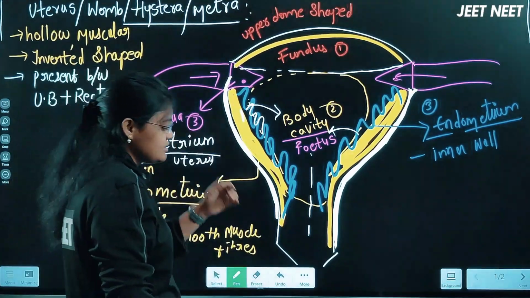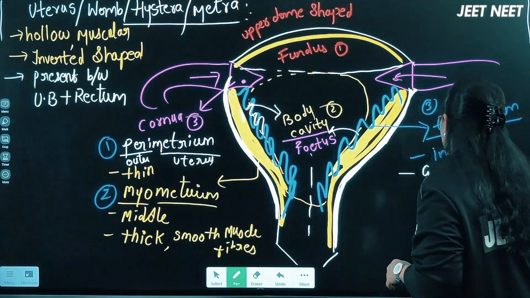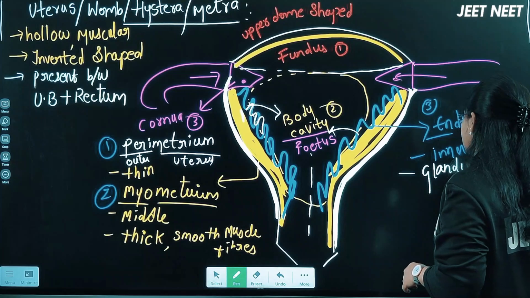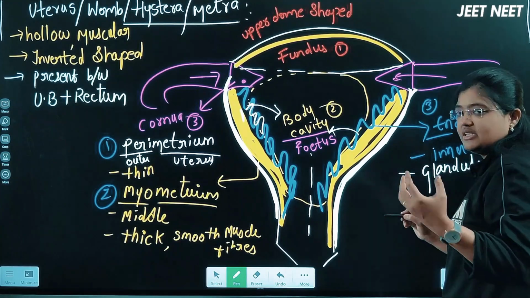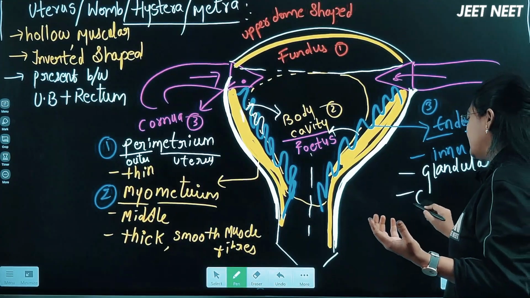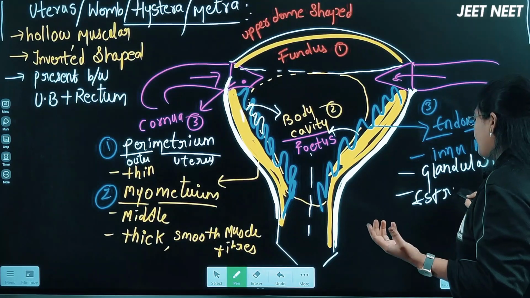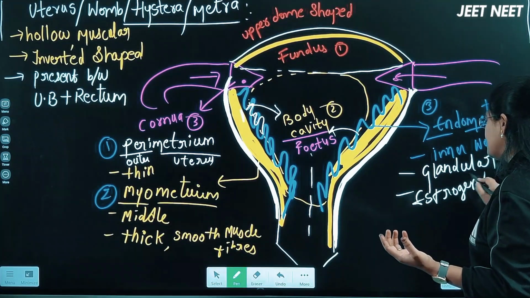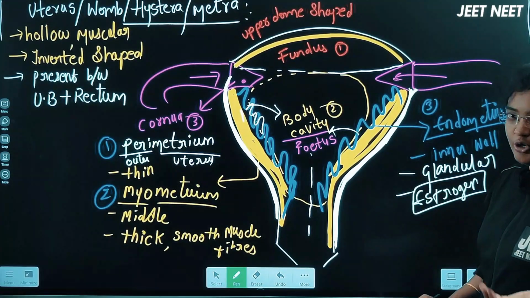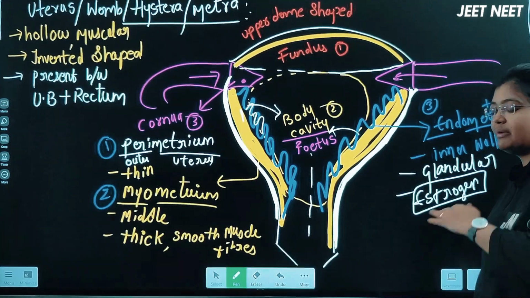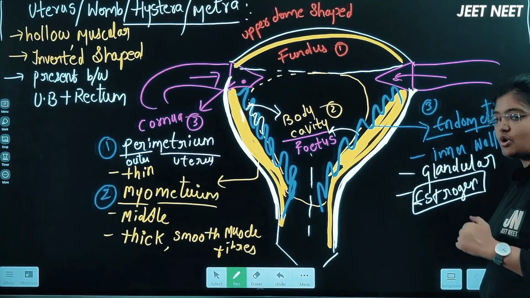This endometrium layer is also glandular, as we will discuss in the menstrual cycle. The endometrium layer is formed because of the hormone estrogen. Estrogen is helpful to proliferate, or form, this endometrium layer, and it is then maintained by progesterone.